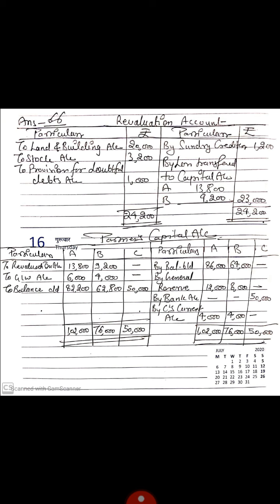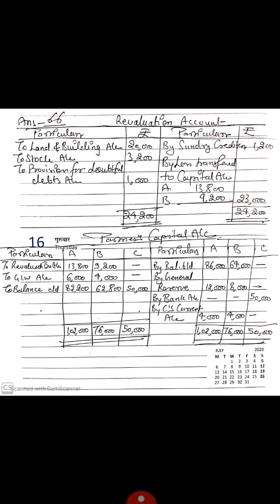Then come to the debit side, we will write revaluation account 13,800, 9,200. This is given on the revaluation credit side, it is the difference or loss you can say. To goodwill account 6,000, 4,000, it is given in the balance sheet in our question. At the last we will find our difference. This is called to balance c/d 82,200, 62,800 and 50,000. Now students, come to the total of capital accounts. A's total 1,02,000, B's total 76,000, C's total 50,000.